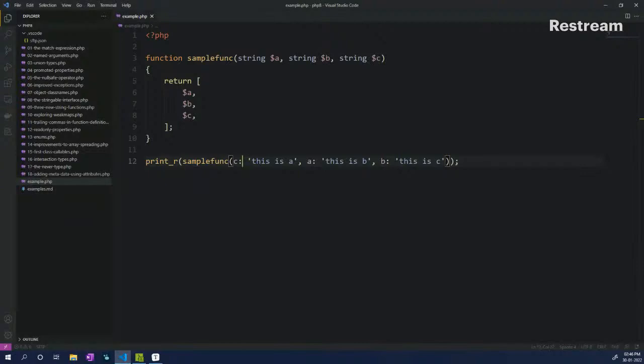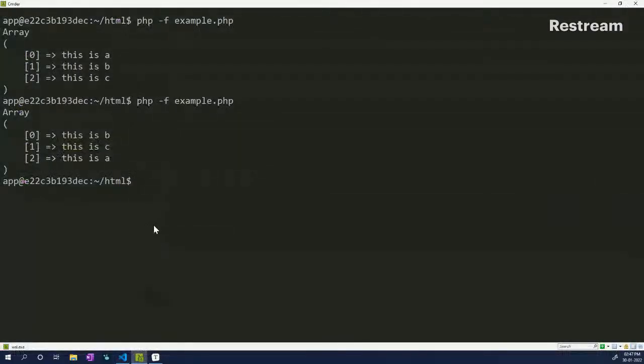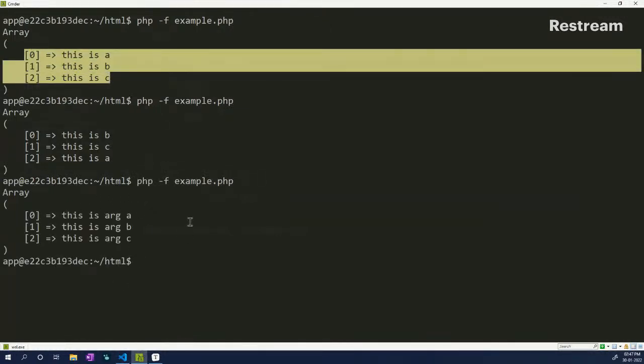So let's try to see a different example here. This is the very simple example. You can also do an array spread if you want. So for example, I can just put in an argument saying that we have an array in which we have the different key value pairs. So the key represents the argument name, and the value represents the value. And using an array spread, we can do something like this: save, and then if we pass in, it again becomes the same values that we passed in our first example.